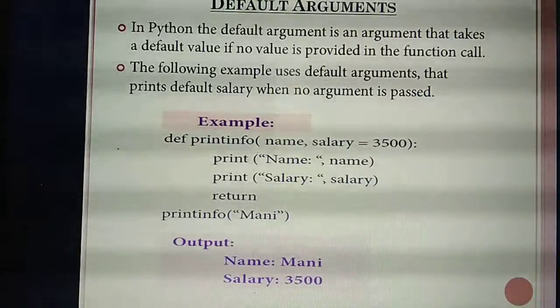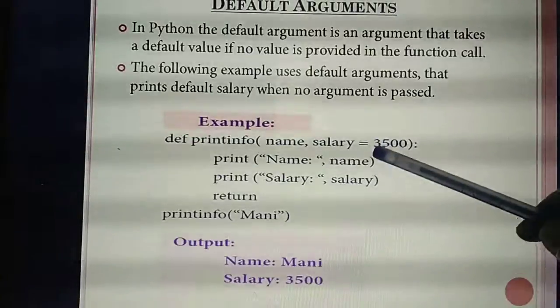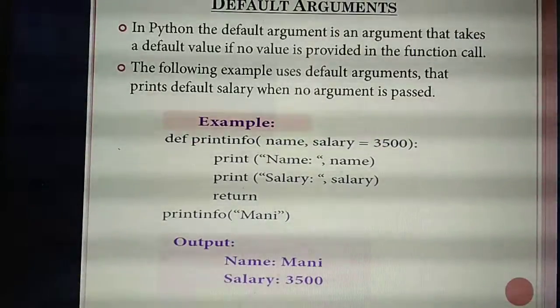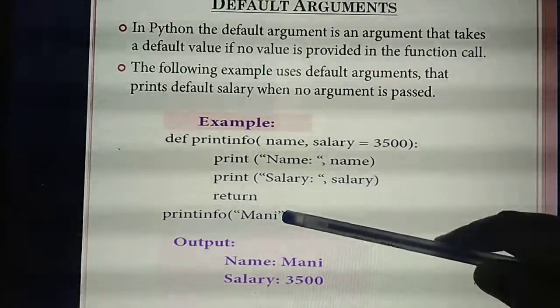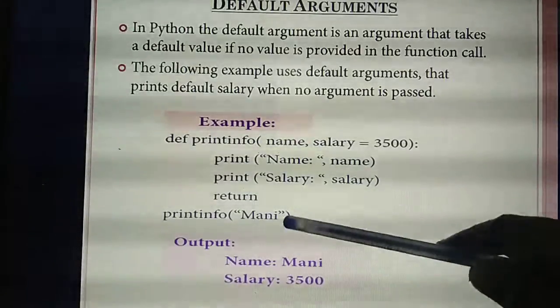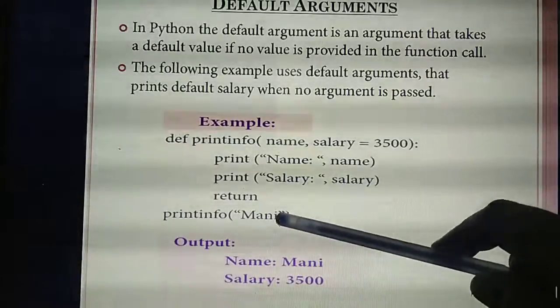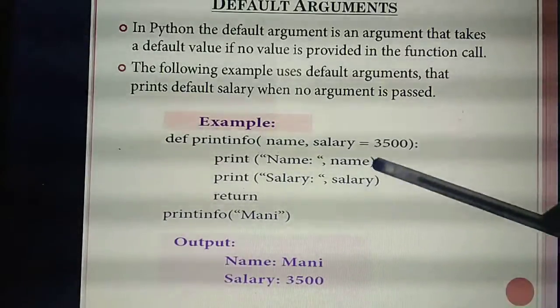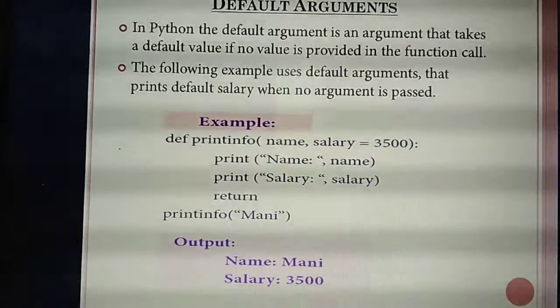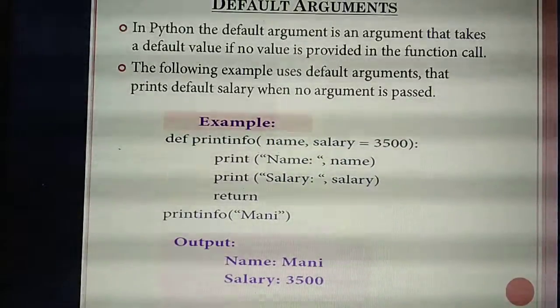So if you are giving some other values here, it won't take this value to print. Whatever values you are giving here, that value only will be taken as the output. But if you are not passing any values in the place of the function call, then this default value will be taken as the output. Okay. Understand now what you mean by default argument?